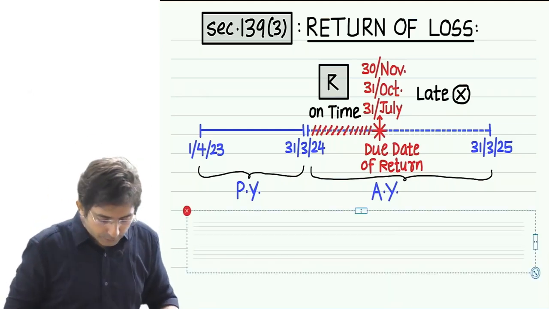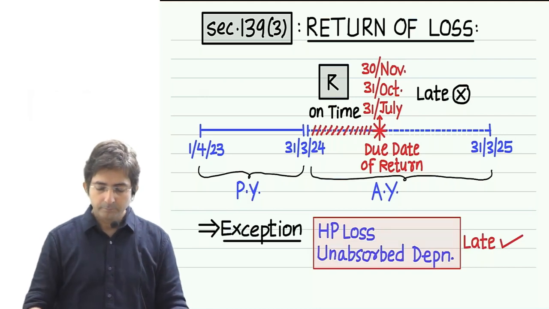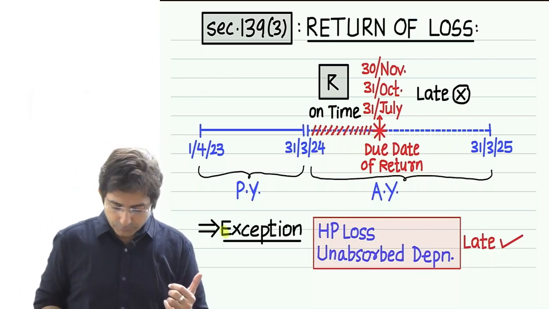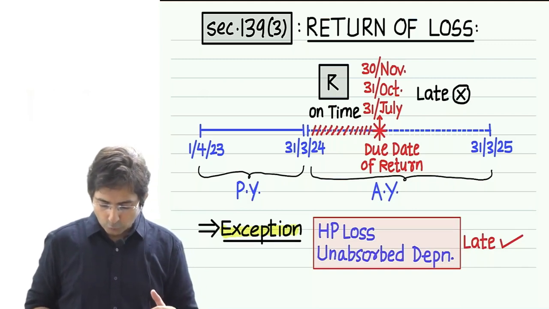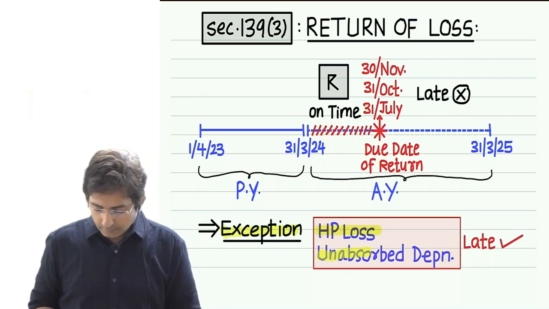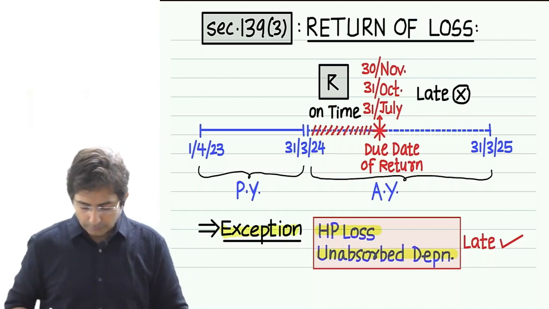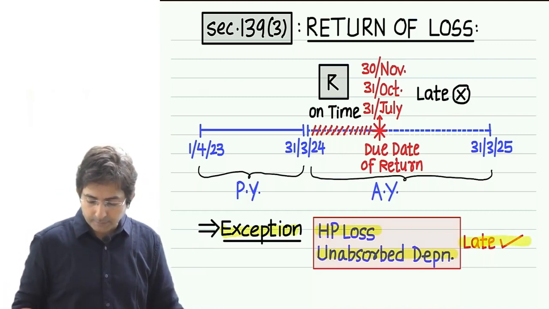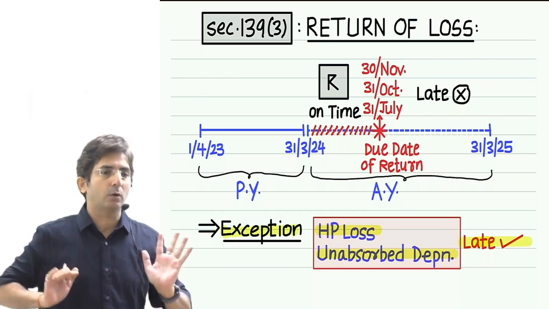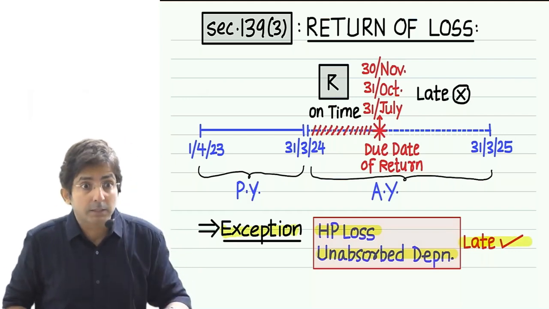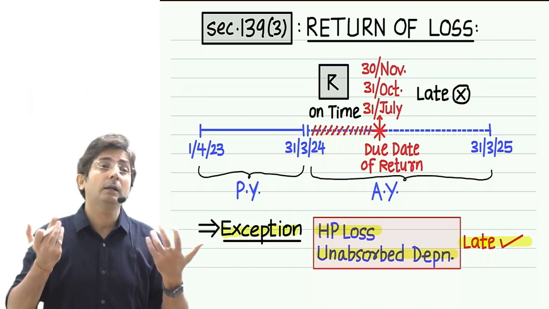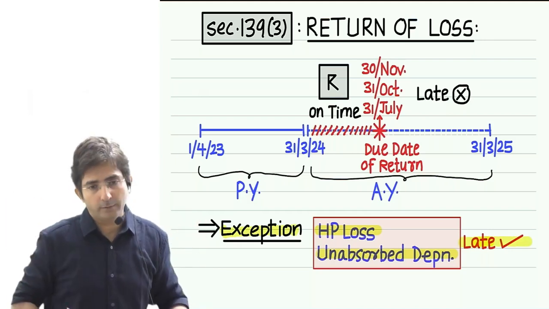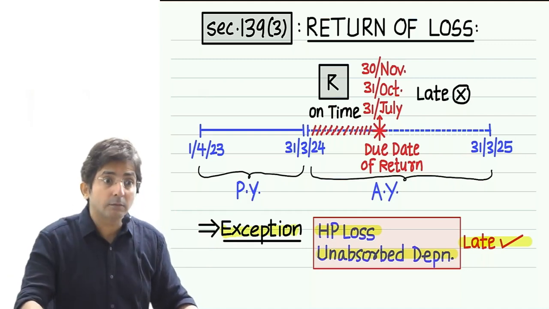To see this exception, look at this. See what I have written. Exception: house property loss and unabsorbed depreciation. What have I written against that? Late, and a tick mark means allowed. Late filing is allowed. But filing is a must. Without filing the return, you cannot dream of set-offs and carry forward. Filing is a must.